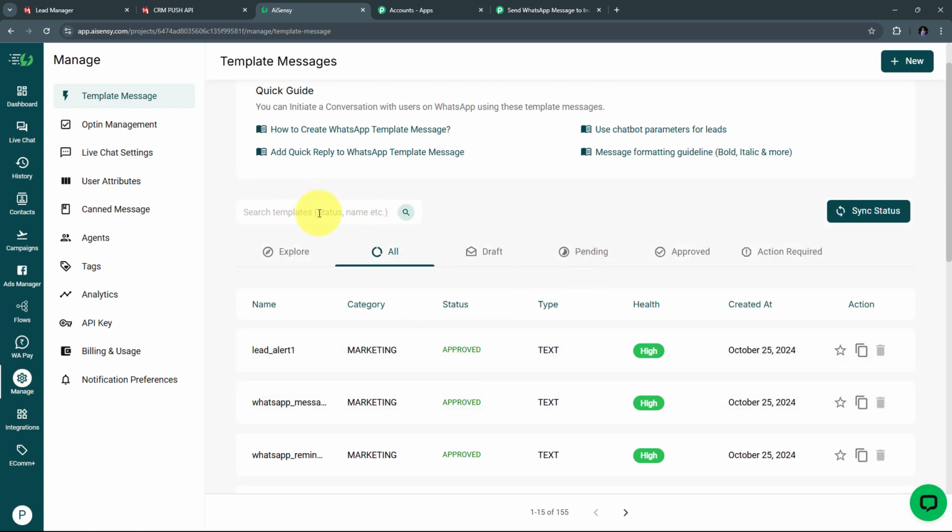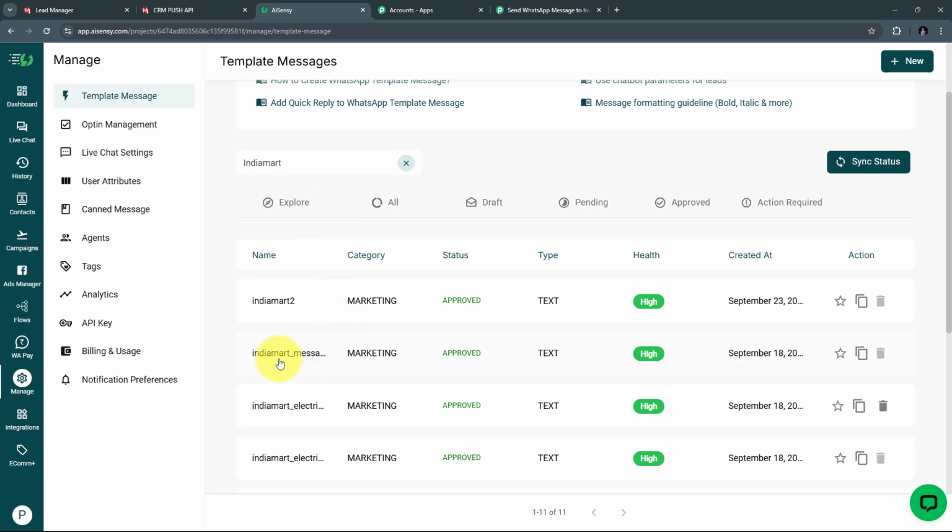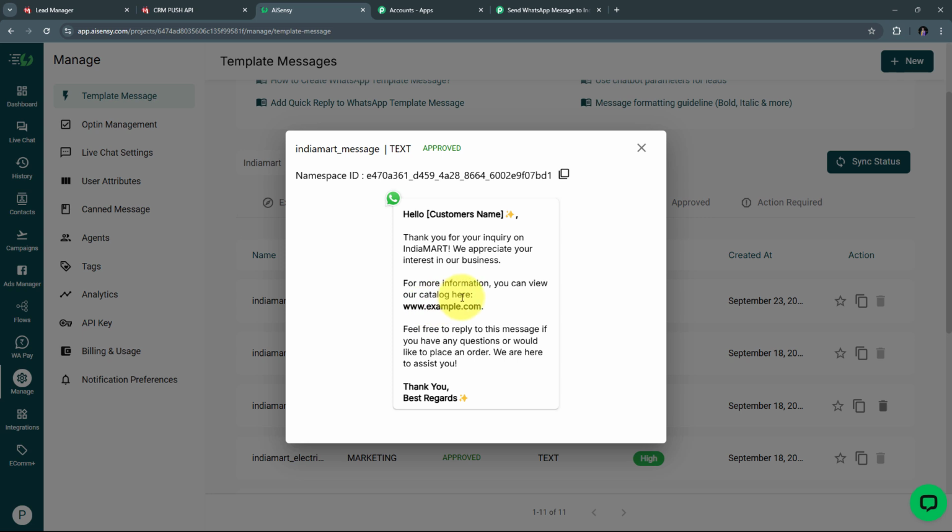Here in AI Sensei, I have created a template of IndiaMART. I'm going to search for that. Here I have this particular template of IndiaMART message, so I'm going to show you this template. This is going to be the template that I'm going to use, and I need to add that in my live campaign. This is going to be my message that I'm going to use every time I receive a new lead or inquiry.